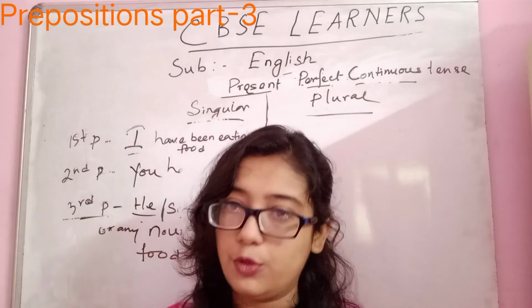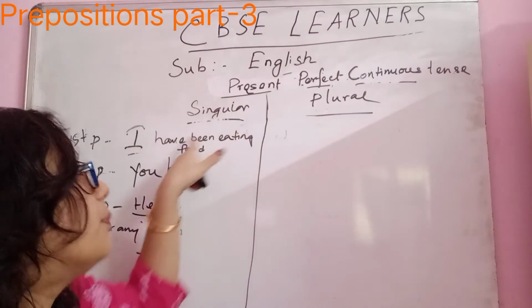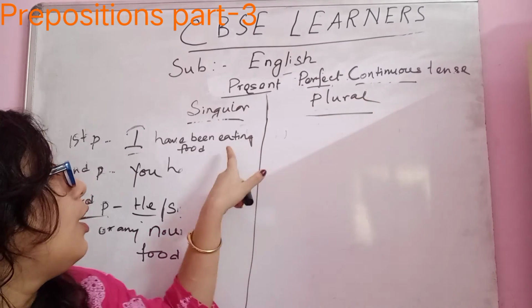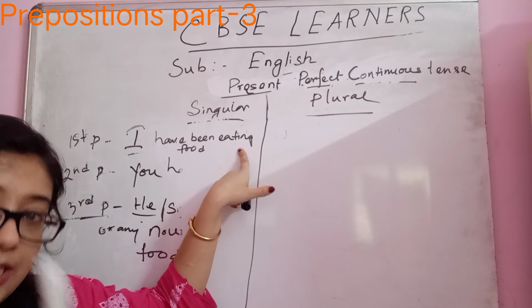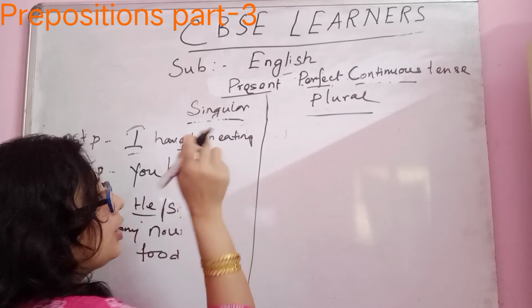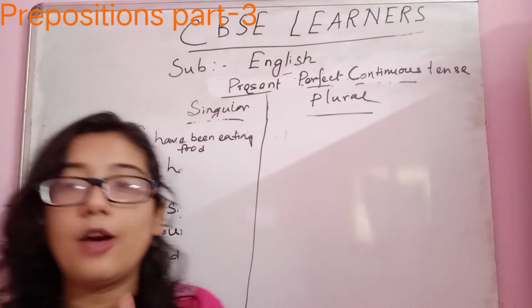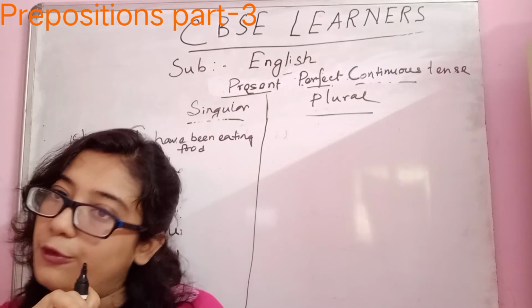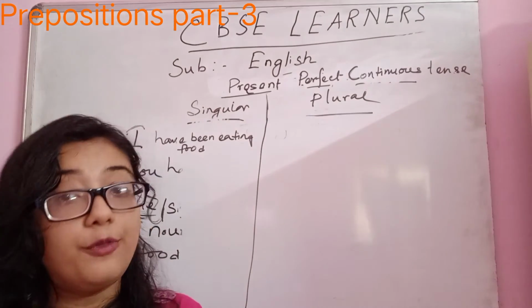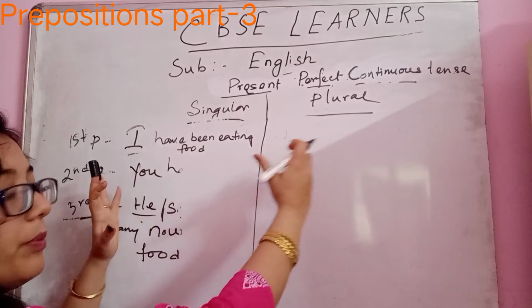So, you have to use the helping verb of present perfect, plus been, plus the verb form of continuous tense, that is eating, verb plus ing. That is the twist in present perfect continuous. It means you have to use some part of perfect and some part of present continuous, and form the sentence.